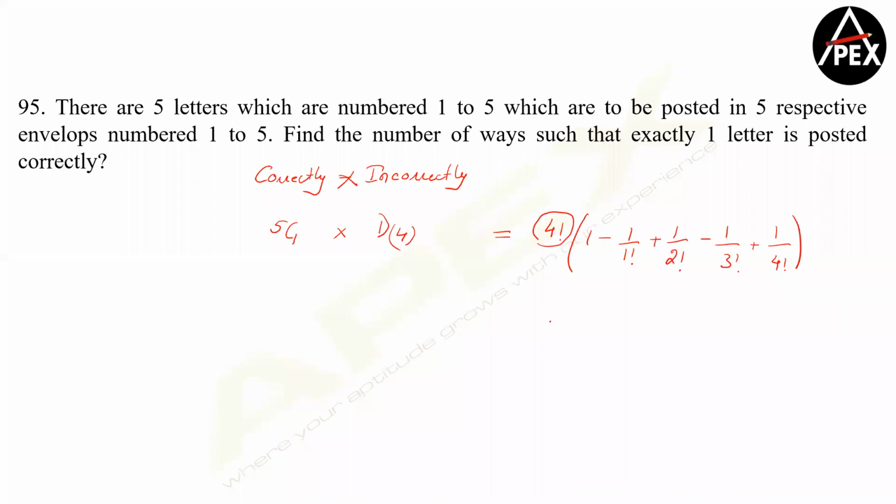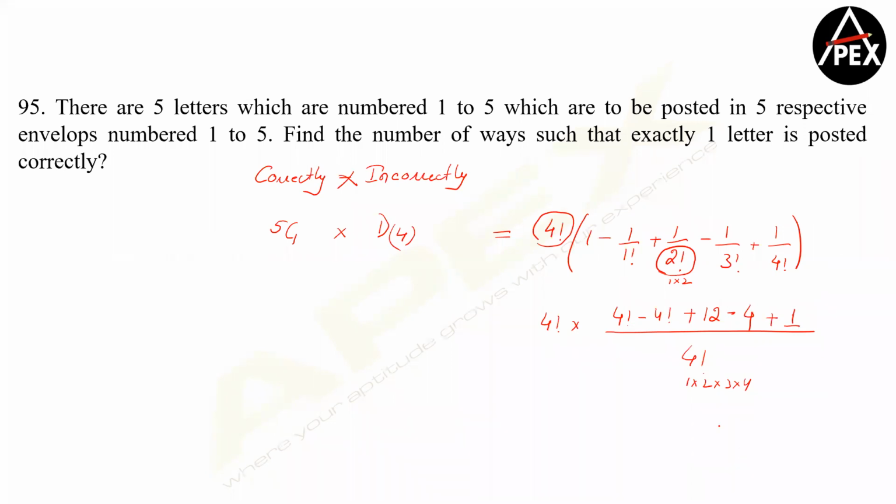Since you have a 4 factorial here, do not cancel. Take the LCM as 4 factorial. So 4 factorial minus 4 factorial will get cancelled. You have 1 into 2, and this is 1 into 2 into 3 into 4, so this becomes 3 into 4, that is 12. Minus this will be 4, plus this will be 1.